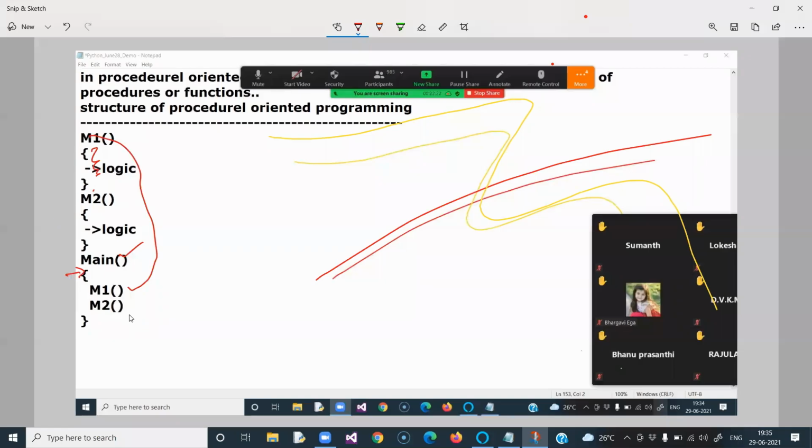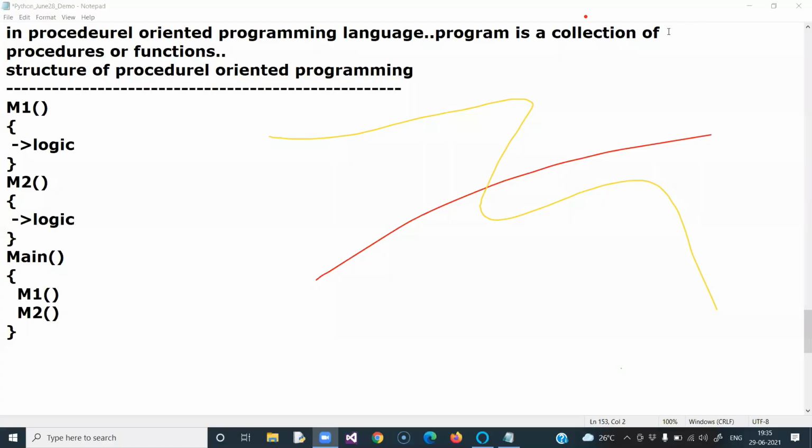Then control will go to the M2 method, execute and come back. Once it encounters the closing brace, program execution is completed. So this is how a procedural oriented program executes. I hope you understood what I said. Is everybody clear about this approach?